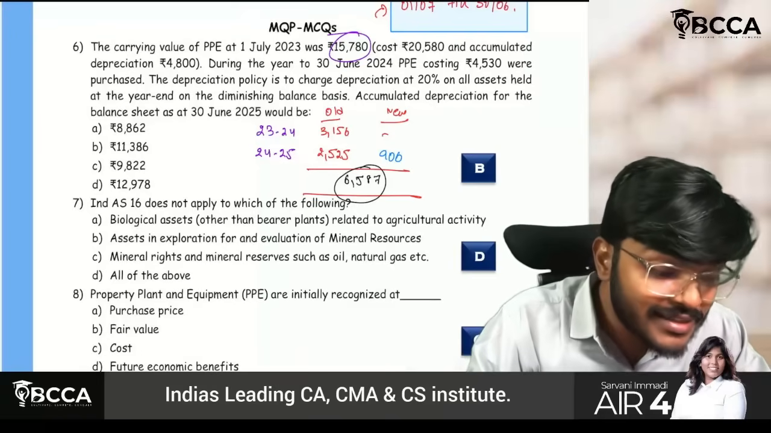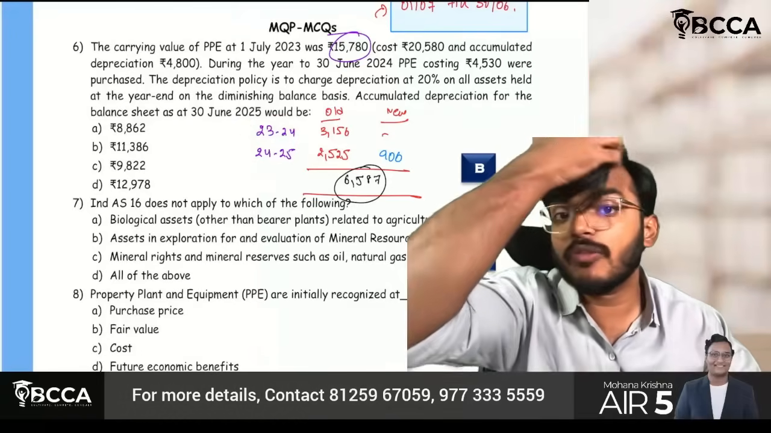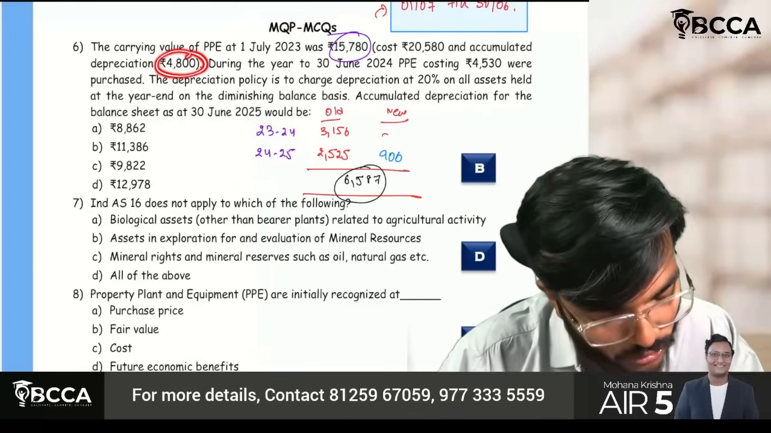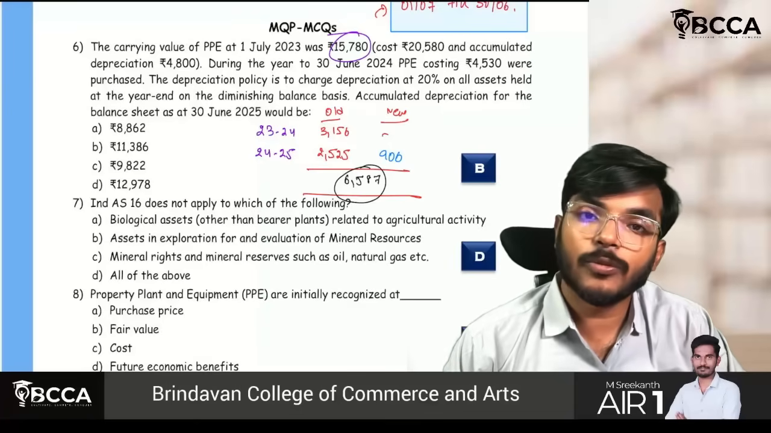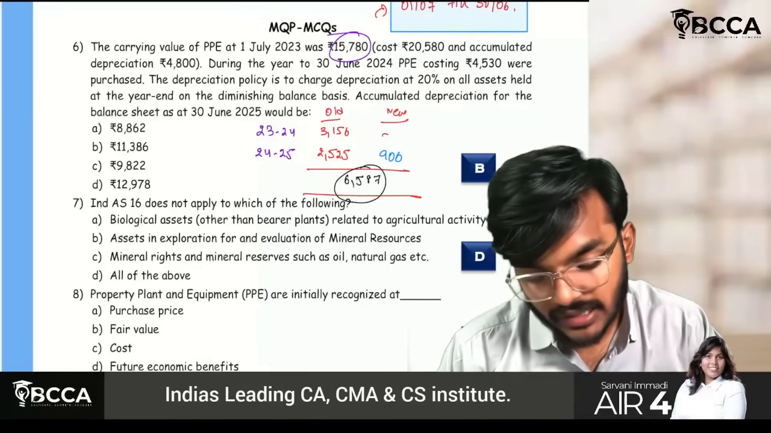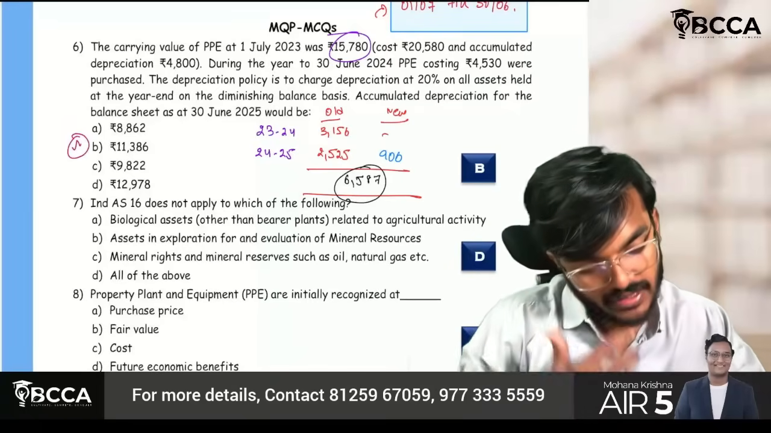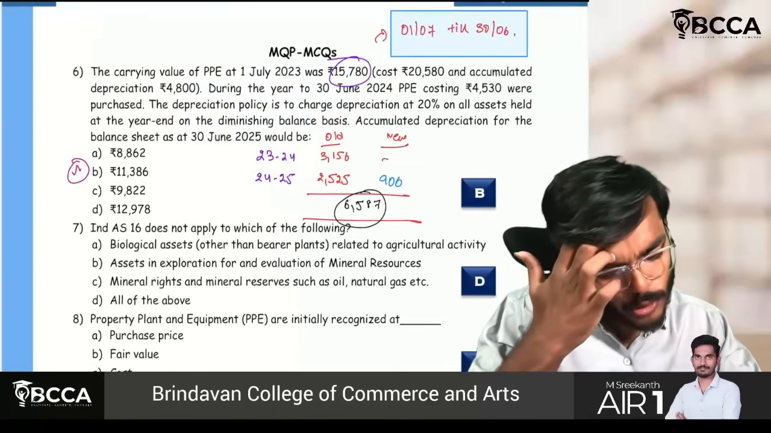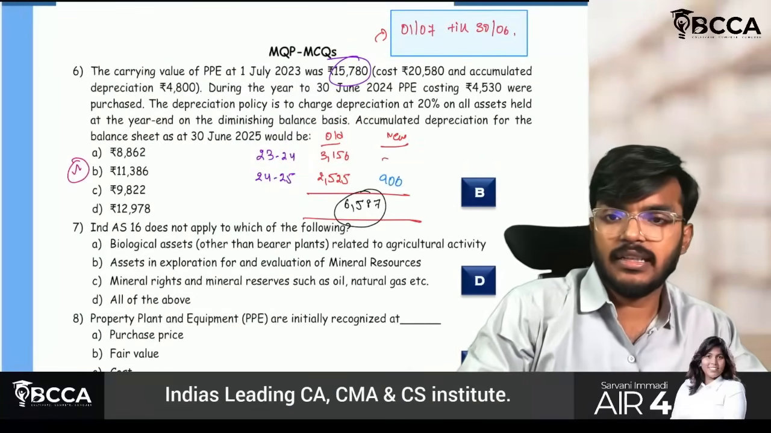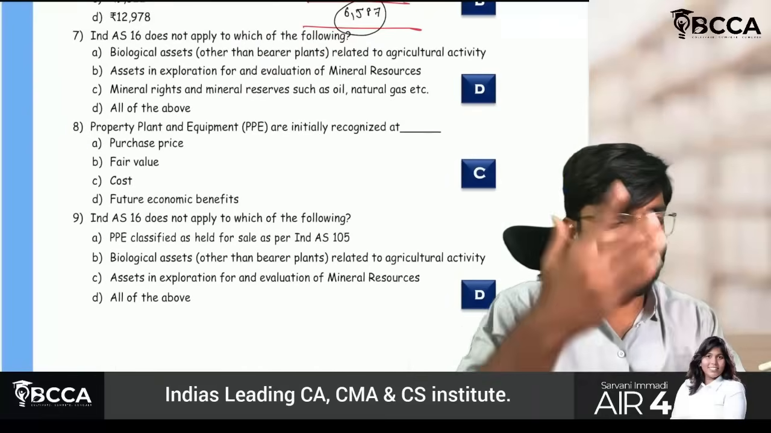Arre baba, this is these 2 years ka depreciation. But before also we are having na. Sir, how much we are having? 4,800 we are having earlier also. So just add plus 4,800, then you will get 11,387, which is approximately equal to 11,386. That's it. Balance questions are easy questions.